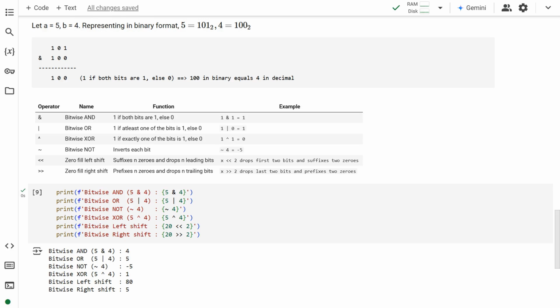Left shift and right shift operators are a little bit tricky. Left shift moves the binary number to the left by n bits. N zeros are added at the right end, and n bits on the left end are dropped. Right shift moves the binary number to the right by n bits. N zeros are added at the left end, and n bits on the right end are dropped.